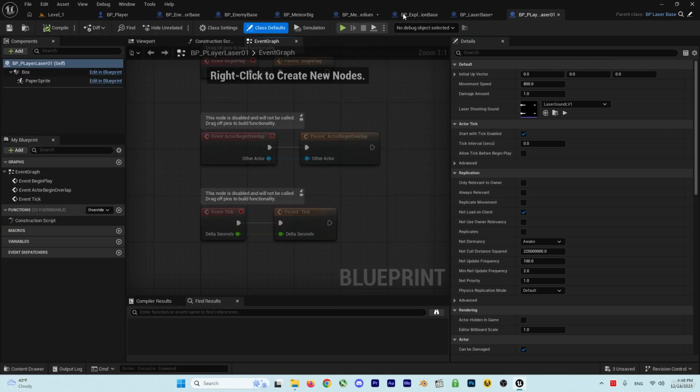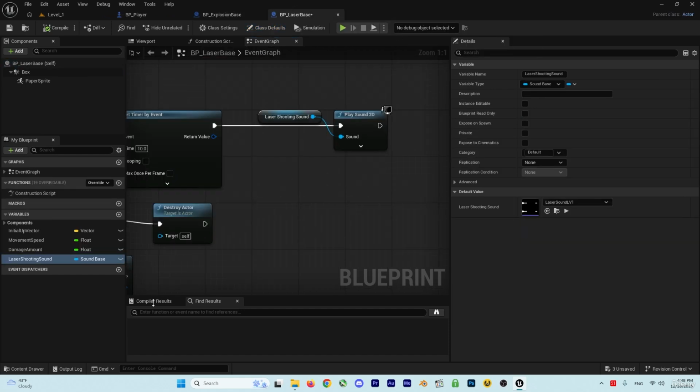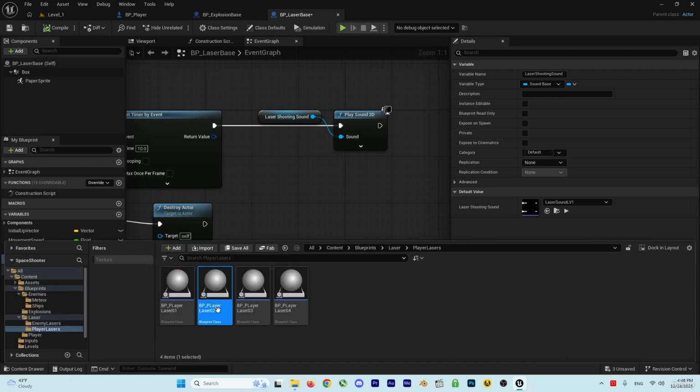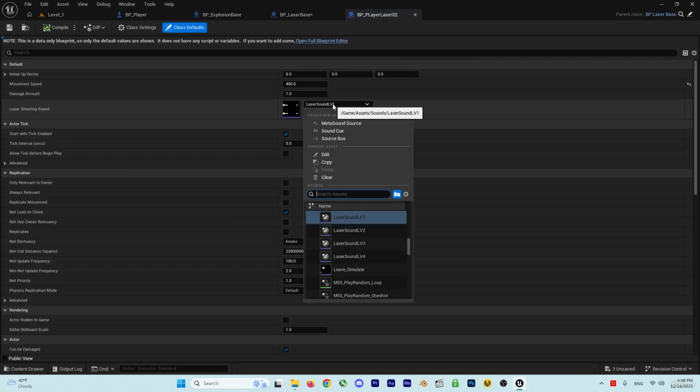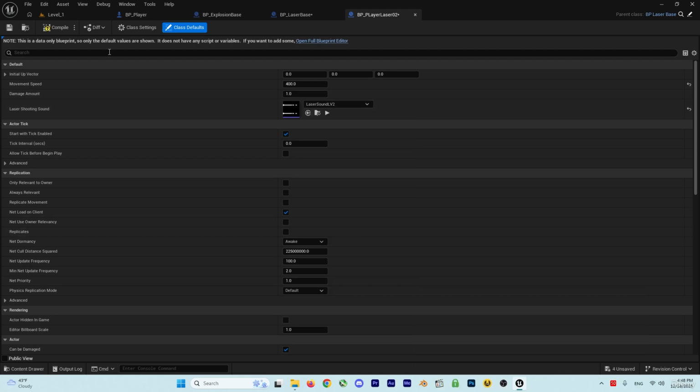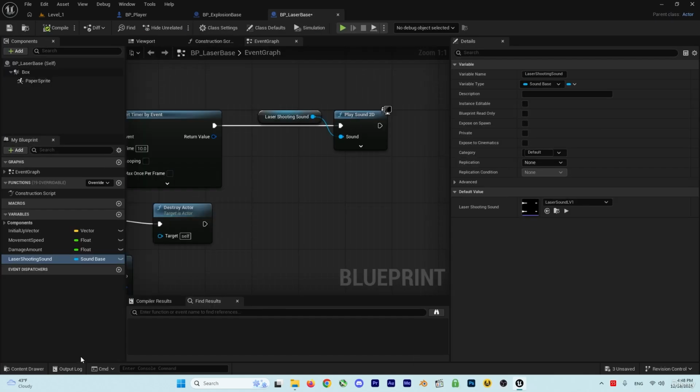Now let me close some of these so you can see the names. These meteors, we don't need them. We did it for player laser 1. Let's just do it for the rest. Player laser 2, we don't need to open the full blueprint. In here we can change it to laser level 2. Beautiful. That's it. You can close it.